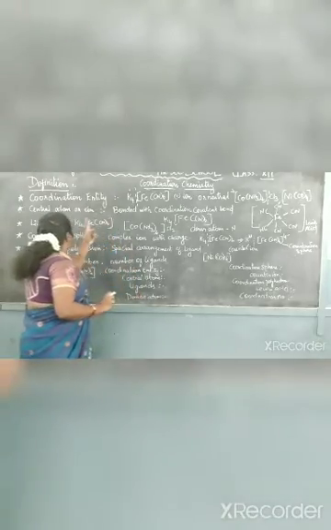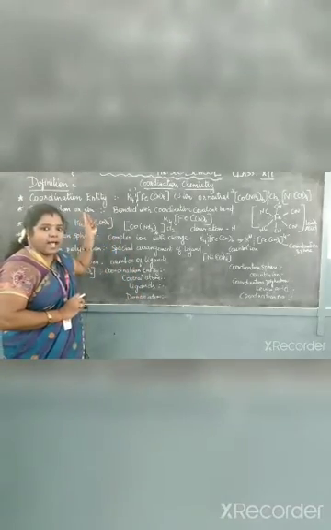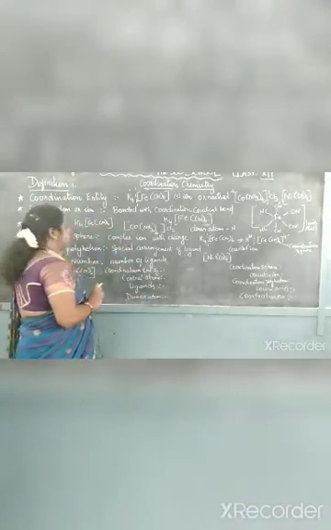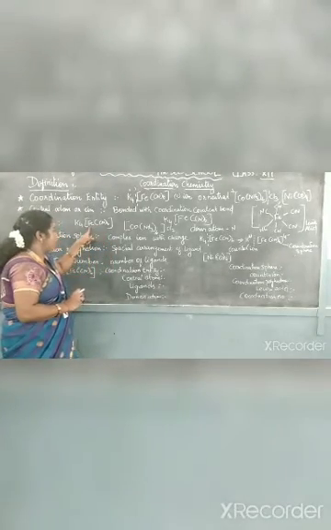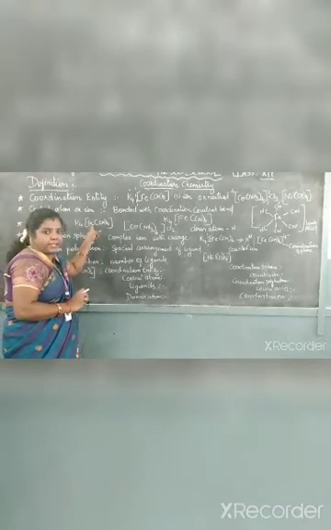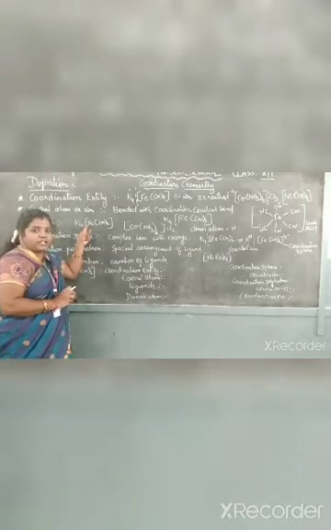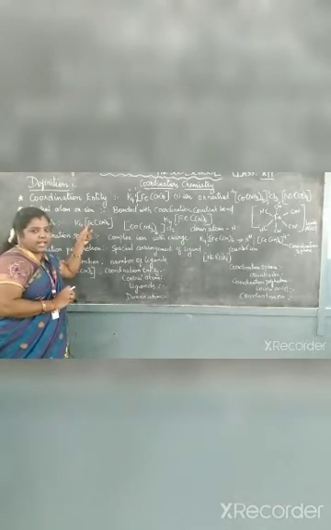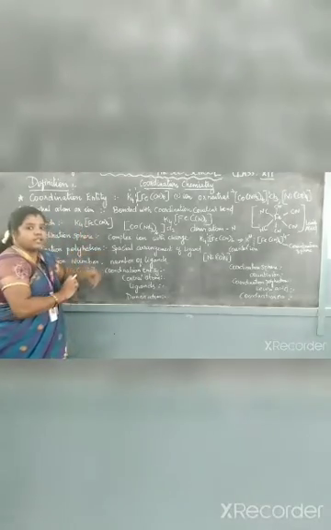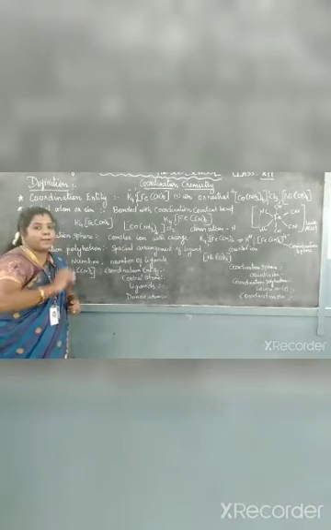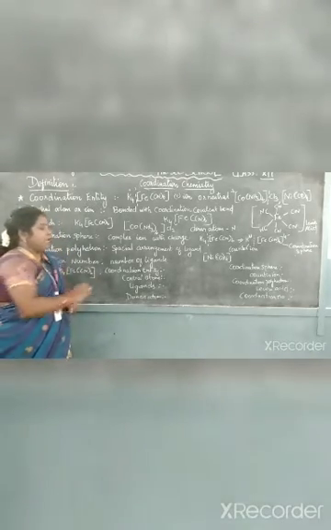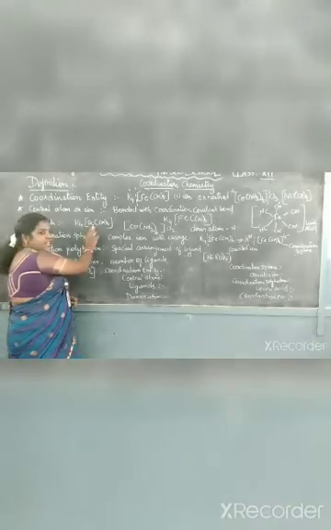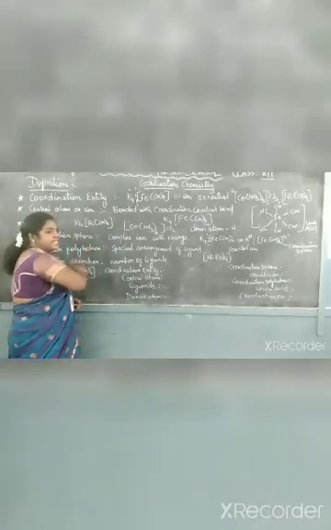Okay. So the second topic is the central metal atom and ion, and the third one is the ligands. So in the coordination compound, two substances will be there. One is in the first place, which is the central metal atom, and the remaining one, which is indicated in the normal bracket, is called a ligand. So in this compound, Fe is the central metal atom and CN6 is the ligand.